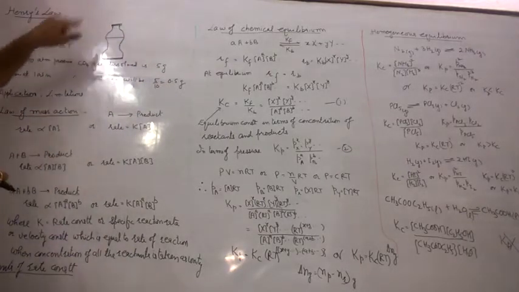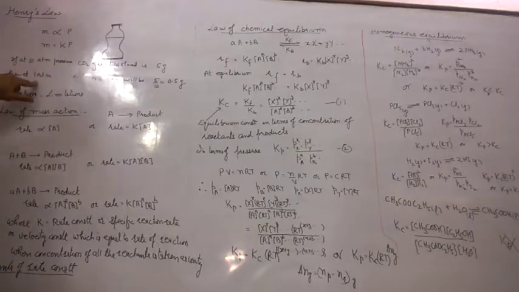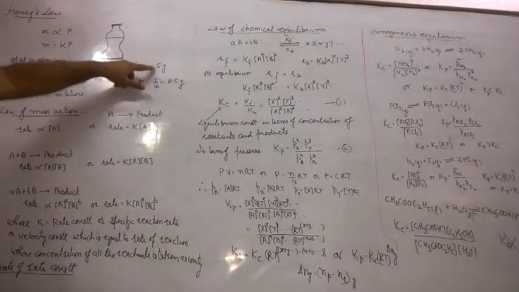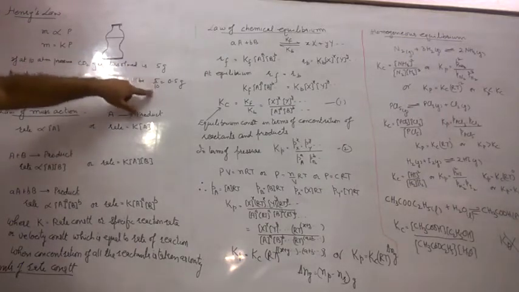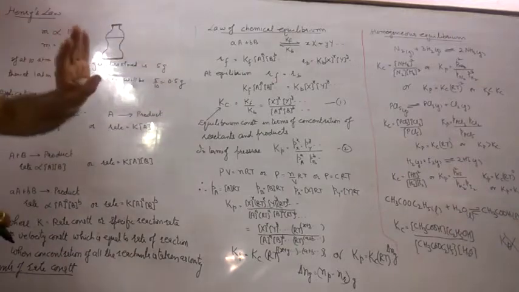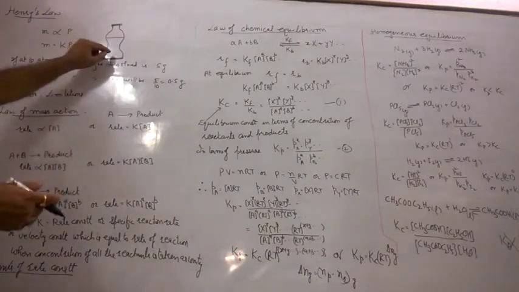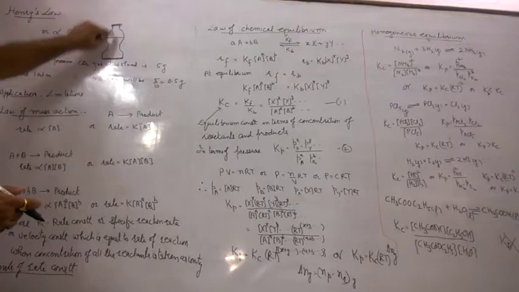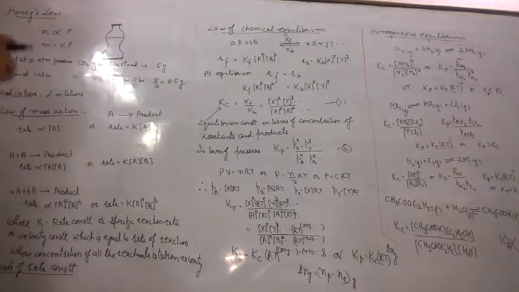When we open the bottle, pressure reduces to 1 atmosphere, which means 1/10 of the pressure. The amount of gas also is 1/10, so 5 by 10 is 0.5 gram, and 4.5 gram of the gas will escape out in the form of bubbles.